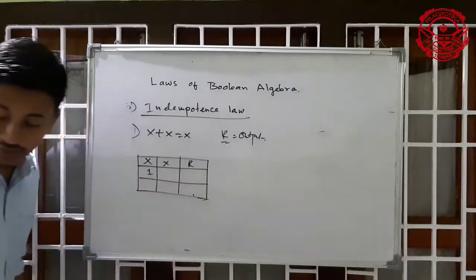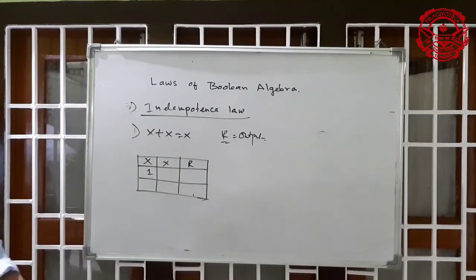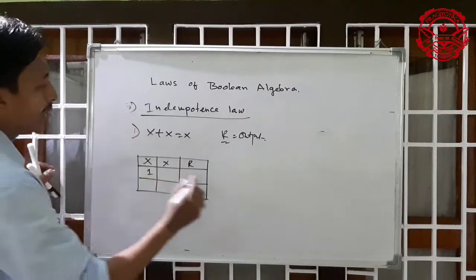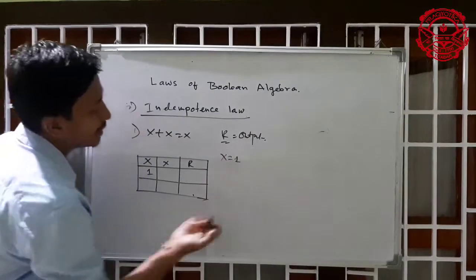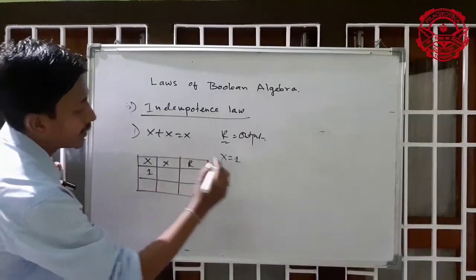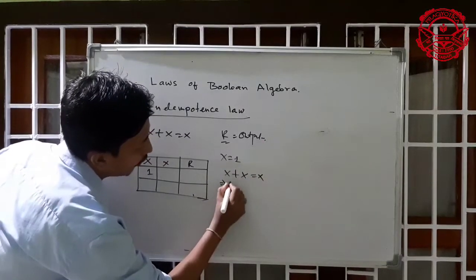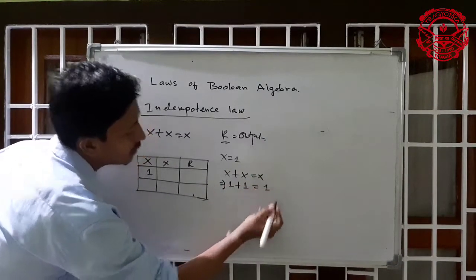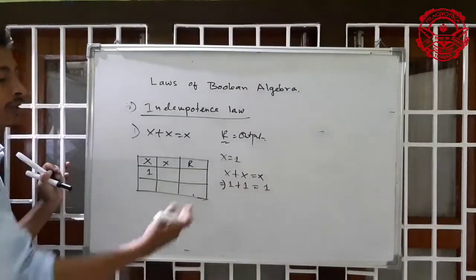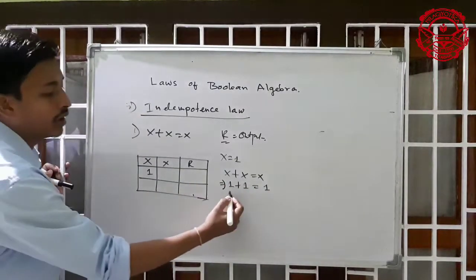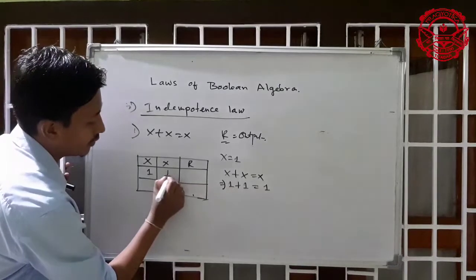Value of x equal to, first I'm taking 1. If I take x equal to 1, means what? 1 and 1, x plus x equal to x. Means what? 1 plus 1 equal to 1, this is an OR operator. OR operator means either one is supposed to be true. So 1 plus 1 is always 1.